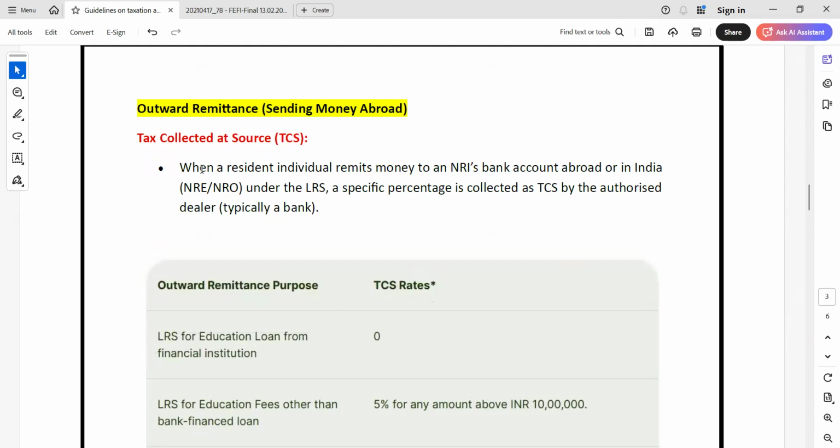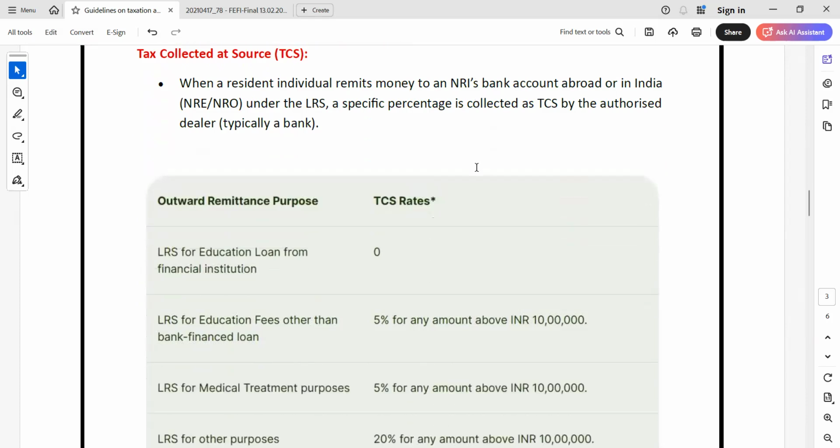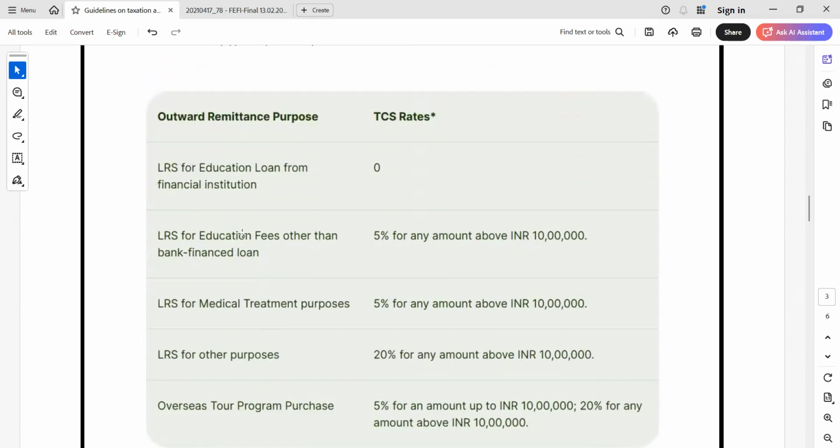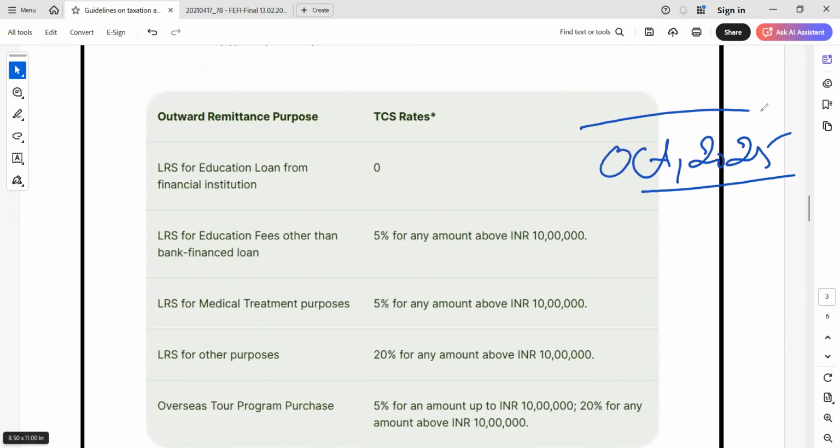So tax collected at source, that is TCS. When a resident individual remits money to an NRI bank account abroad or in India, NRE, NRO, under LRS, a specific percentage is collected. This can be a person or an institution, for education purposes or for medical purposes also. Okay. This is the rate that is right now applicable. Today it is October, and we are making this video in October 2025, so the guidelines will be applicable till this day.